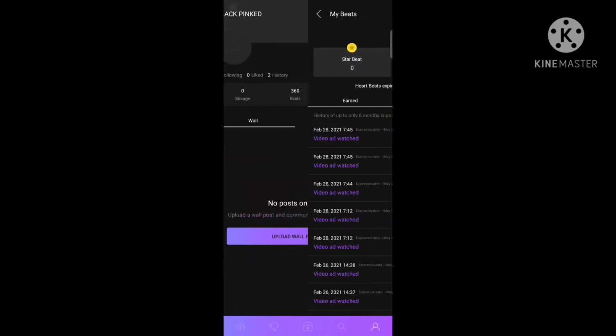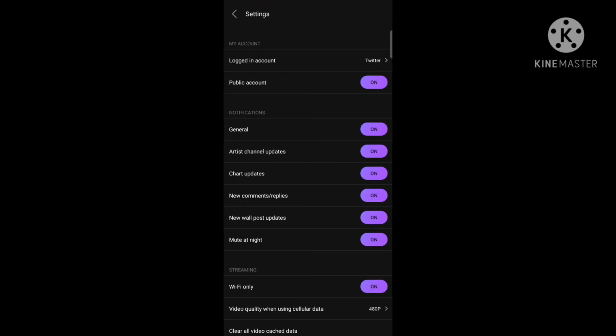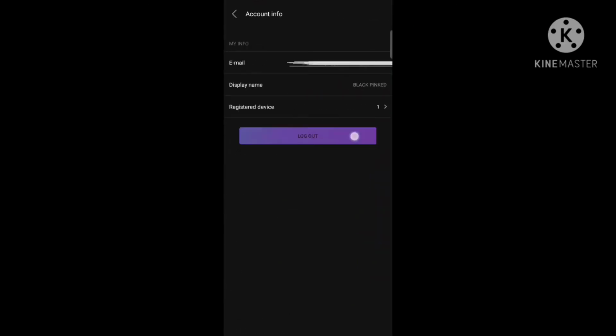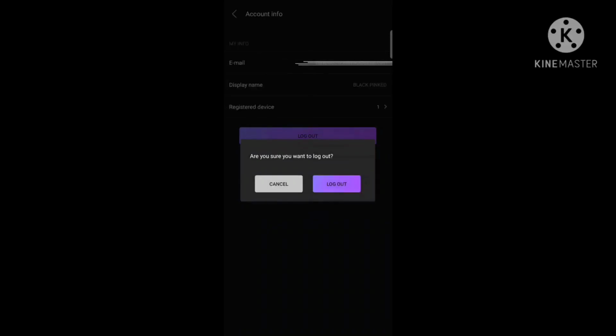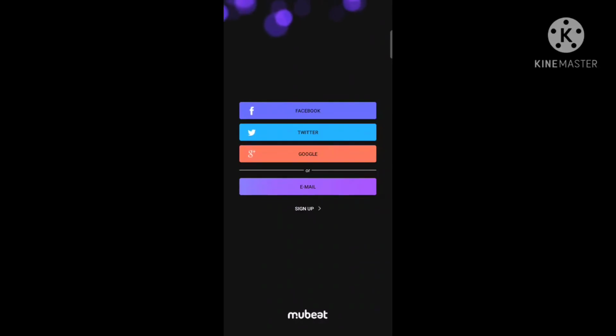In this app, you can create mini accounts. The more accounts you have, the more bits you will earn. This is how to log out. If you want to open your other account, just click on log out, then log in again. That's it. That's so easy.